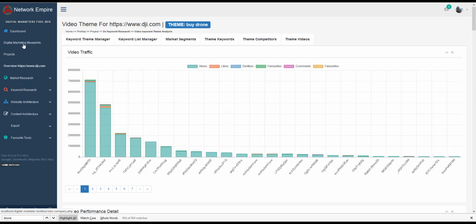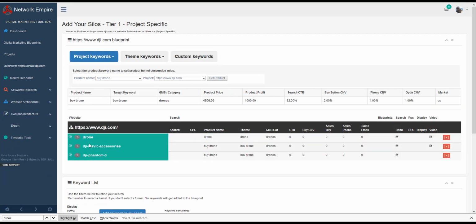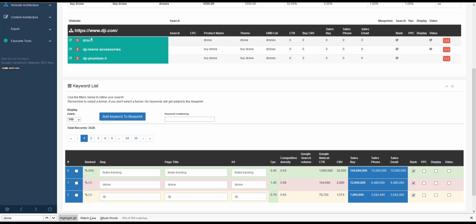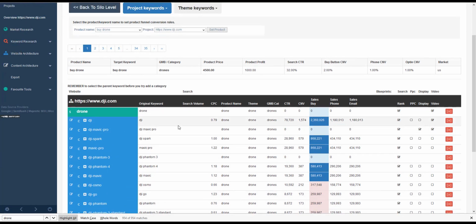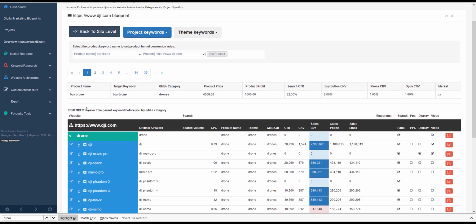So if you look at what we've done, we've created a blueprint, we drilled into a few competitors, which takes us 25 minutes. We start analyzing the results, say we maybe spend an hour over there. We drill into 2 more themes, each drill's typically 3 to 5 minutes, another 10 minutes spent getting the market segments. And while we've waited for those drills, we've already started adding keywords to our blueprint, right? So we've done our silos, we've mapped out our categories, all the important terms, we've tweaked the little headlines. It's just a rough draft, we're getting there.